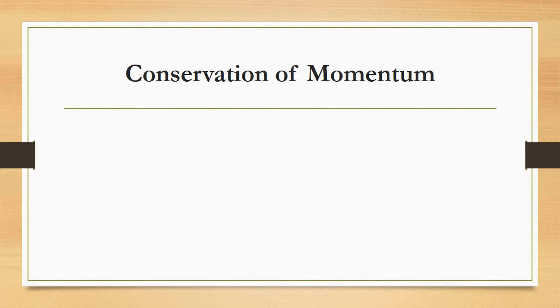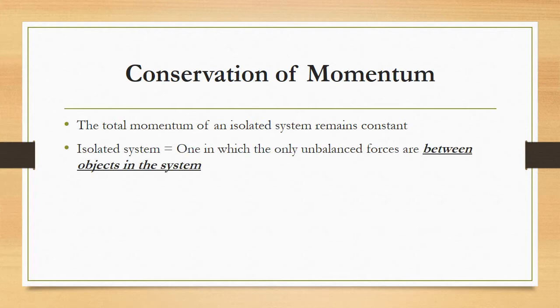Well, momentum we've already defined, but just like energy, it's not always conserved. So when is it conserved? Only if you are in an isolated system. So what is an isolated system? That would mean that the only unbalanced forces acting on the system are between the objects in the system. Or an equivalent way to say that would be there are no external net forces. The external net force must be zero in order to have an isolated system. So if you meet those conditions, congratulations, you have an isolated system and your momentum is conserved.